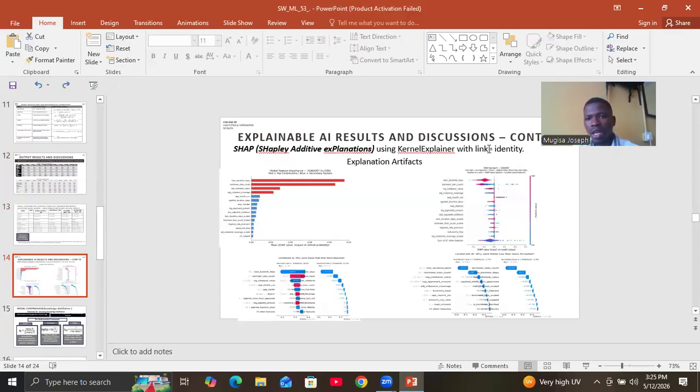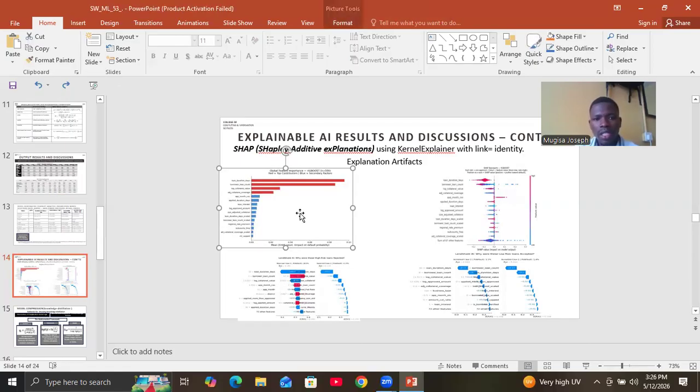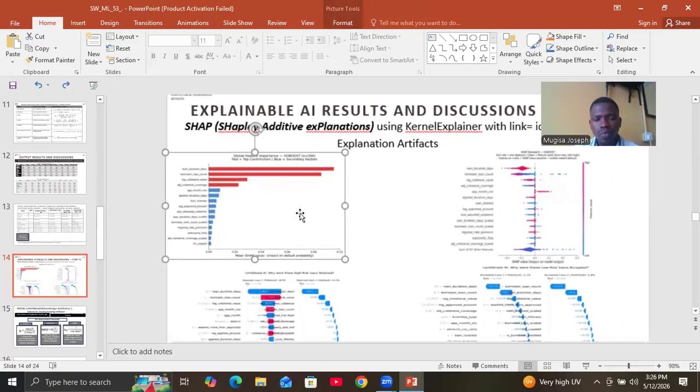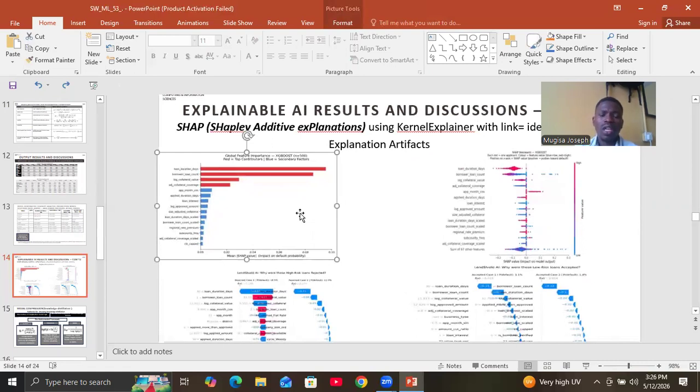We're using Kernel Explainer with link identity, whereby we used 200 samples of background data to act as reference for the SHAP values calculations. And then we also produced these artifacts based on 500 test data, whereby this horizontal bar graph shows us the average effect that a given feature has across all predictions.